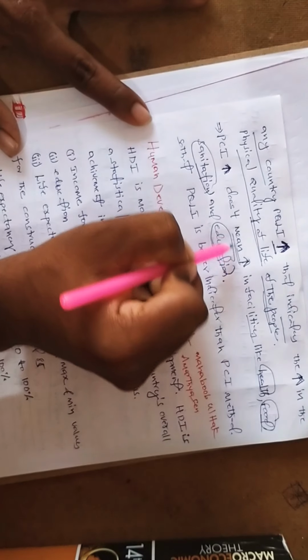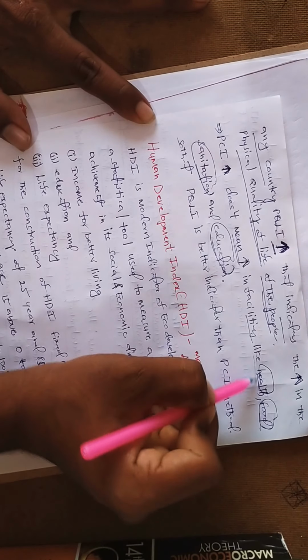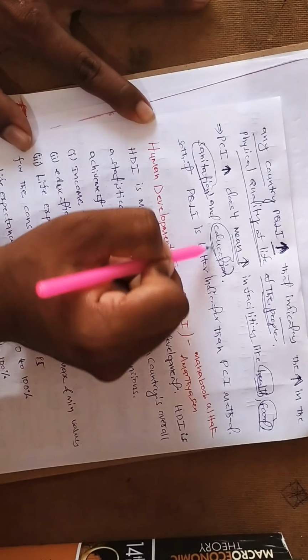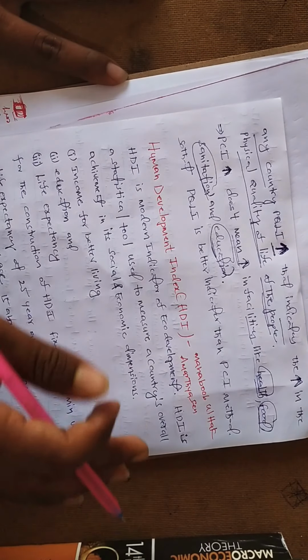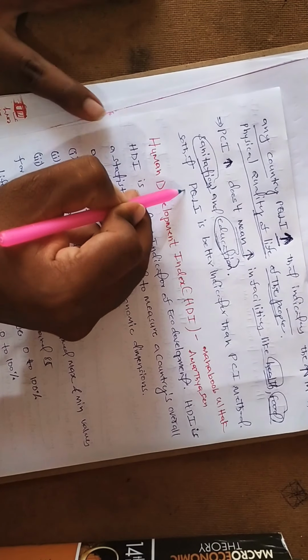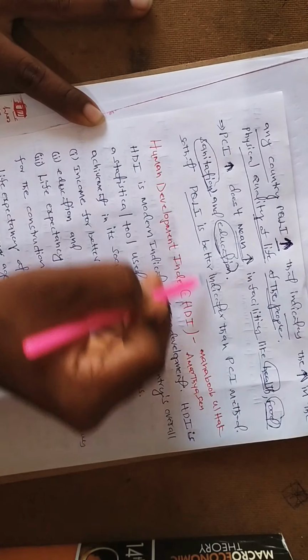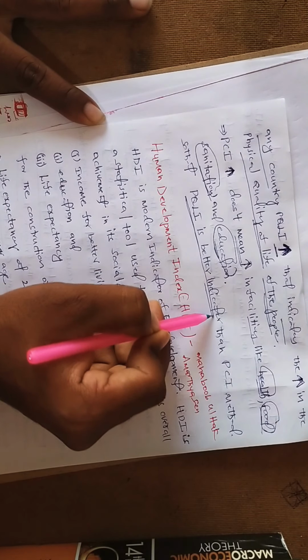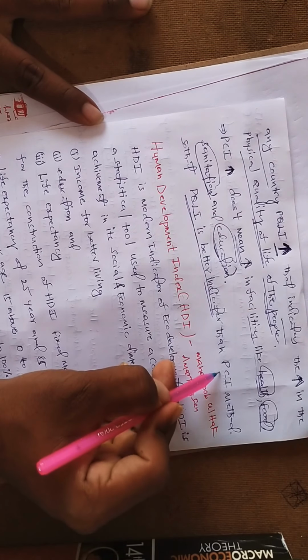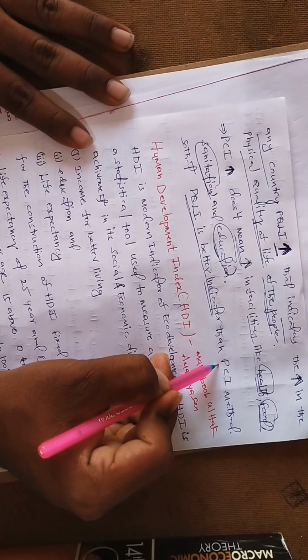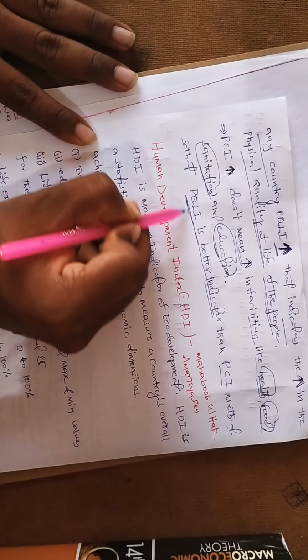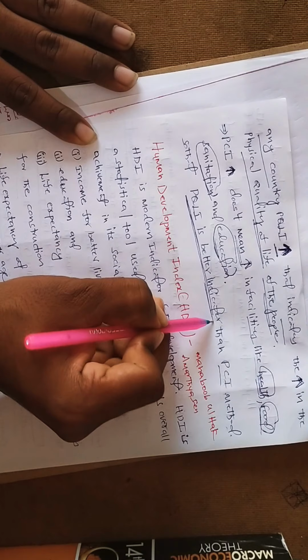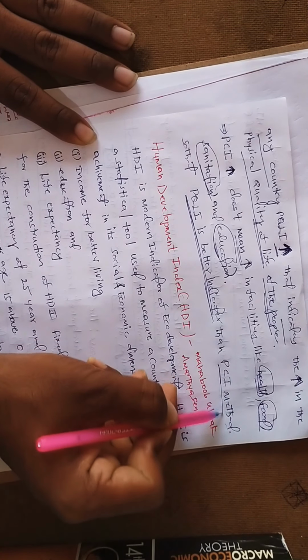Okay, if per capita income increases, this doesn't mean that facilities like health, food, sanitation, and education increase, right? So the physical quality of life index is a better indicator than the per capita income method.